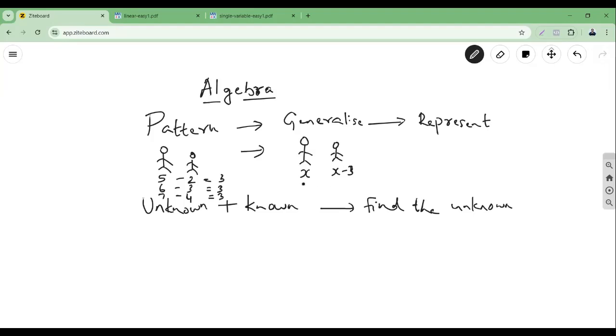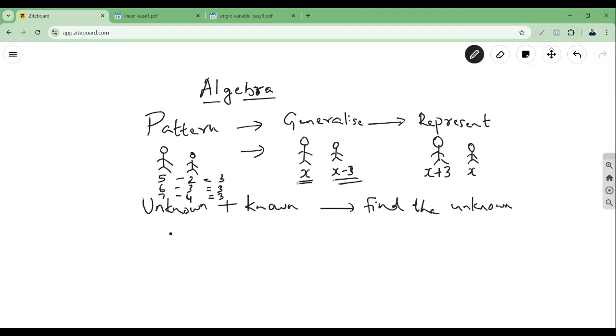So we were able to generalize it and represent it, saying if this person is X, then this person is X minus 3. Or you can also say that if I choose the younger person as X, then this person will be 3 years older, so this will be X plus 3. So this is one scenario where algebra is used, according to me.